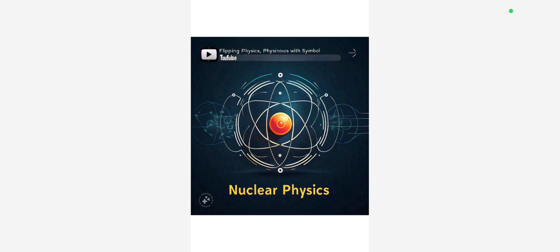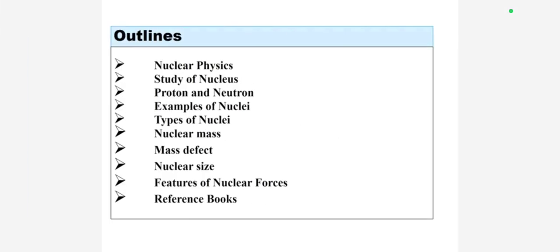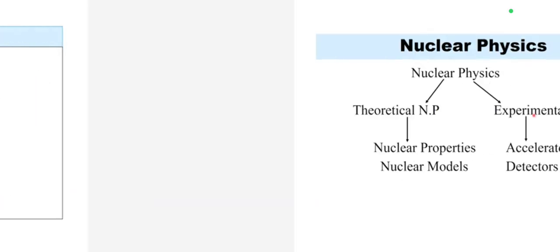Now we will discuss nuclear physics. What is nuclear physics, and its history and experiment? We have an outline in which we will discuss nuclear physics, study of the nucleus, proton and neutron, examples of nuclei, types of nuclei, nuclear mass defect, nuclear size and features of nuclear force.